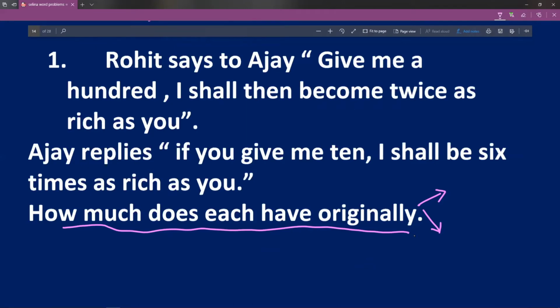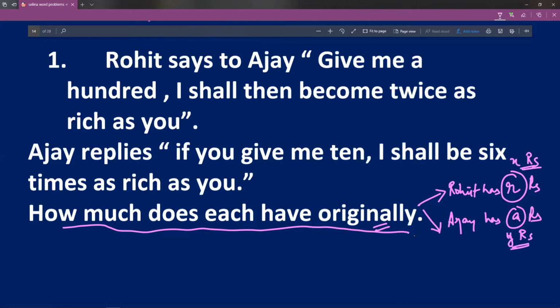So let us assume that Rohit has R and Ajay has A rupees originally. Now usually people have X and Y. If you are comfortable with X, you can assume Rohit has X rupees, Ajay has Y rupees. Whatever you are comfortable with, it's absolutely okay. So I'll take X. Now Rohit has X rupees, Ajay has Y rupees.